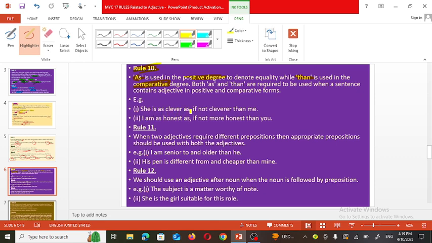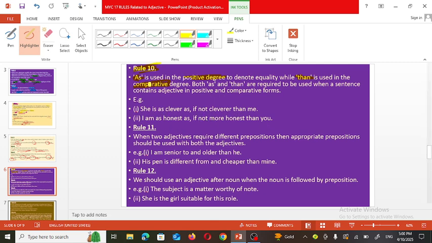She is as clever as, if not cleverer than me. If not cleverer than me, but she is as clever as me. So in this way, this word as is used. Now see the second form. I am as honest as, if not more honest than you. Means I am as honest as you, if not more honest than you.